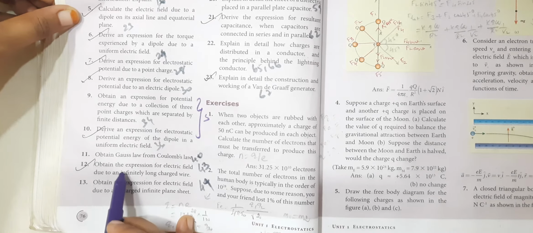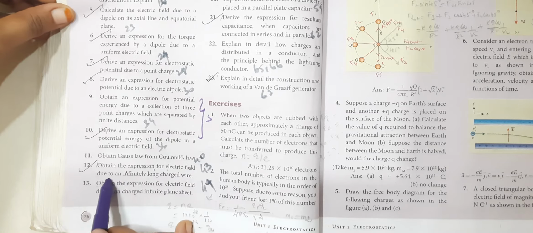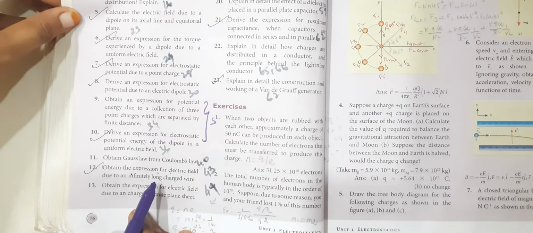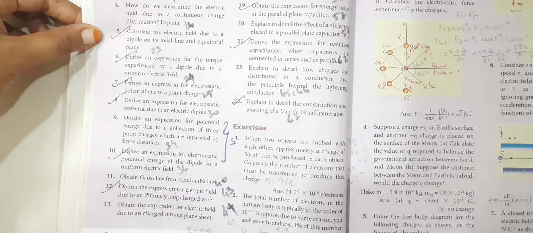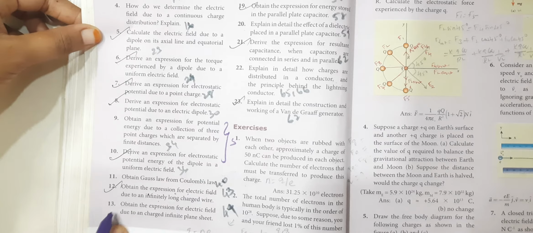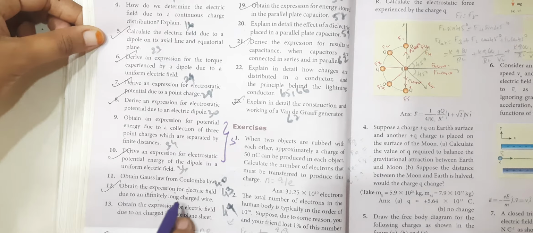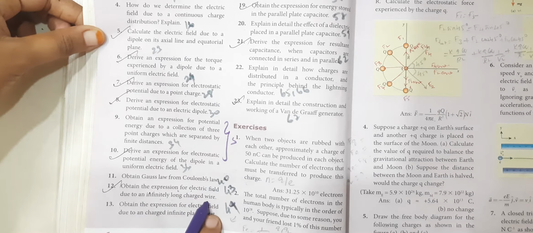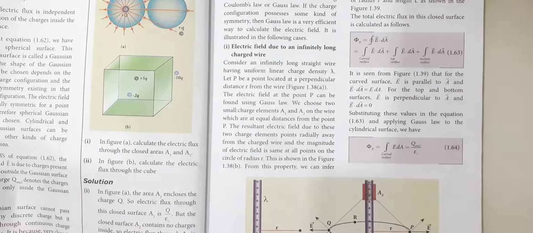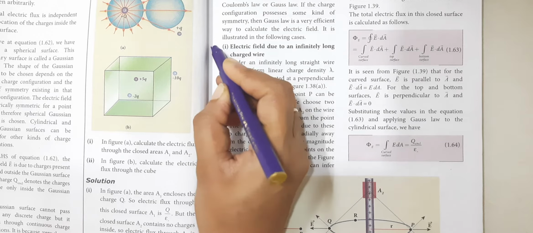Next, a very important question: obtain an expression for the electric field due to an infinitely long charged wire. That is on page number 43. Actually, what I have marked with a tick mark on this side are all very, very important questions. So the electric field due to an infinitely long charged wire is on page number 43. From here, that is question number 12.